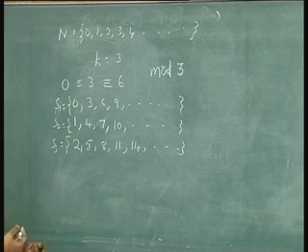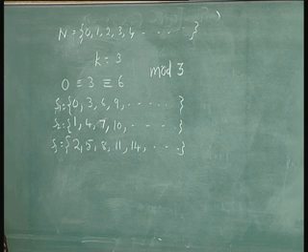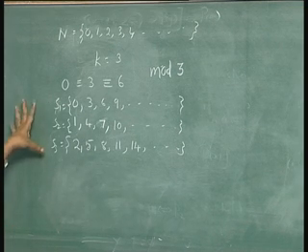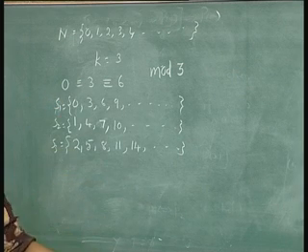Similarly, you can define mod 5, mod 4, any number you can take and define this modulus equivalence. Here 3 is called the modulus of equivalence.